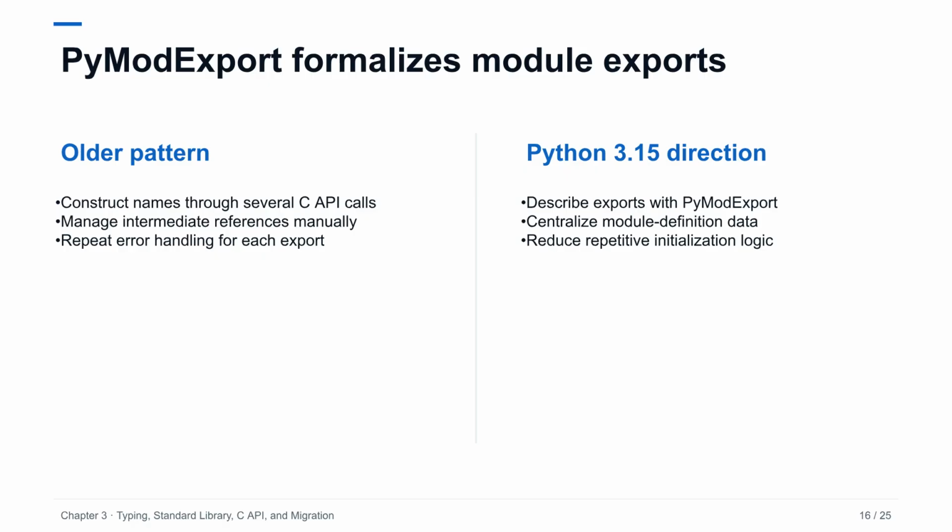PEP 793 introduces PyMod export to make extension module exports more declarative. Traditional initialization often consists of repeated creation, insertion, reference, and error handling steps. A structured export description can reduce boilerplate and make the module surface easier to inspect. Extension maintainers should evaluate the API where they already support Python 3.15 while keeping compatibility shims isolated for earlier versions. Review ownership and failure semantics carefully rather than assuming a shorter initializer removes all lifecycle responsibilities.